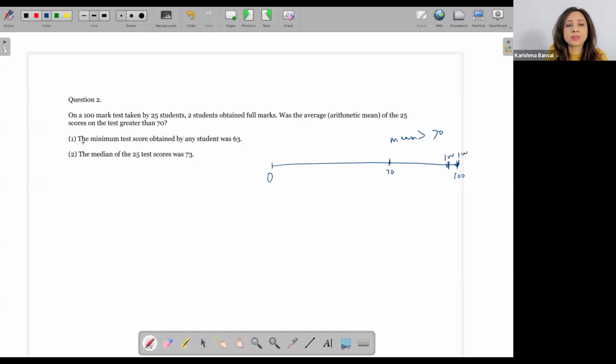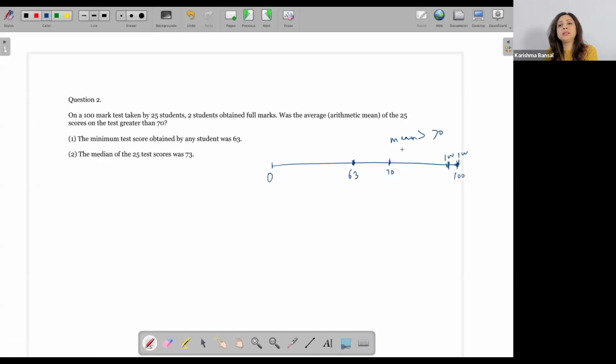So I'll look at statement 1. The minimum test score obtained by any student was 63. So then I know that, okay, the number line is not drawn according to scale, so don't worry about that. My 63 has come very close to 0. Doesn't matter. Let's say I have a 63 over here. This is my lowest score.